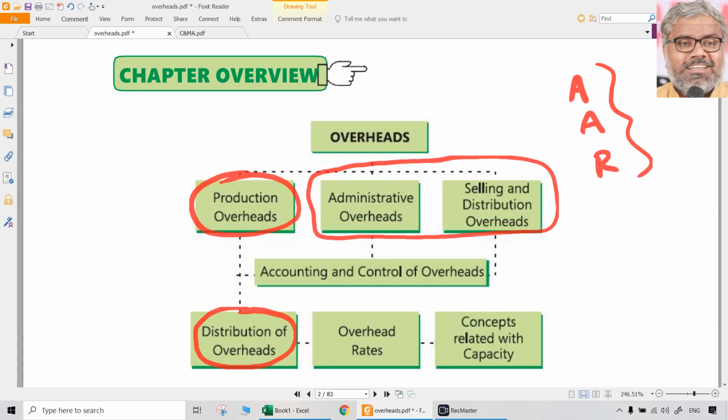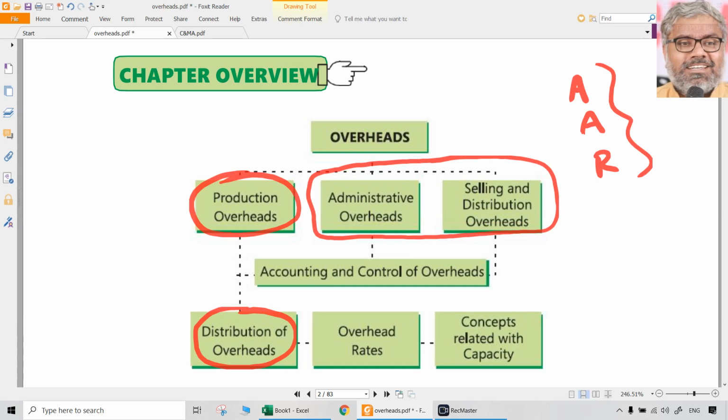As far as this topic of overheads is concerned, the focus area is production overheads. Production overheads, or manufacturing overheads, or factory overheads, or works overheads, whatever we call them, will have to be taken into consideration in the cost of production.